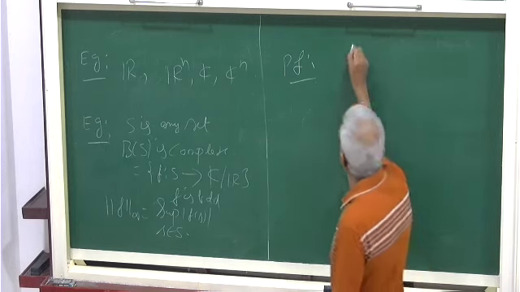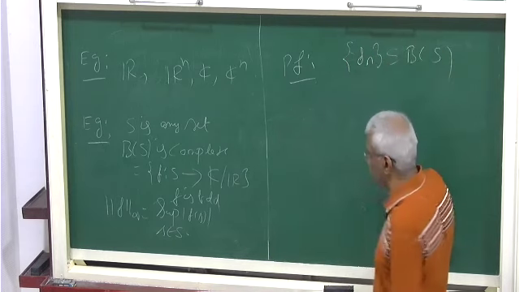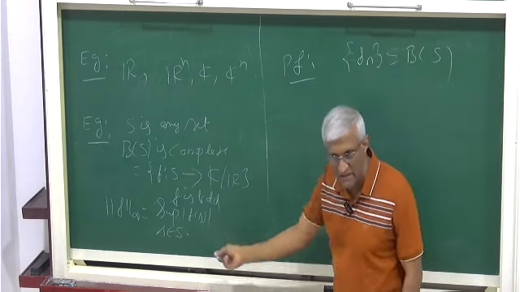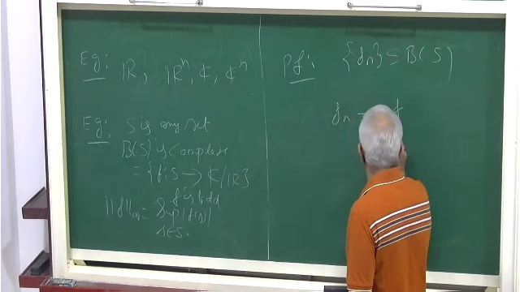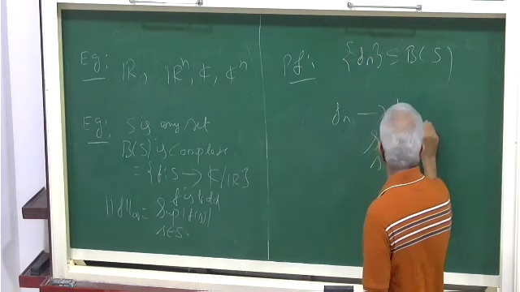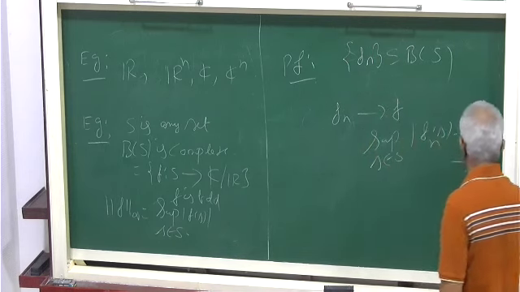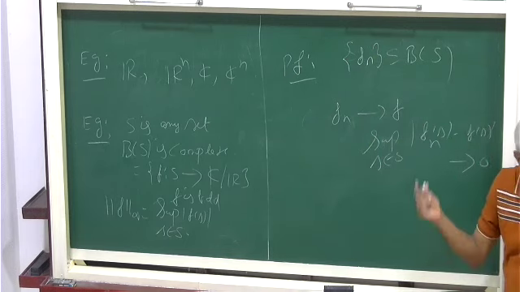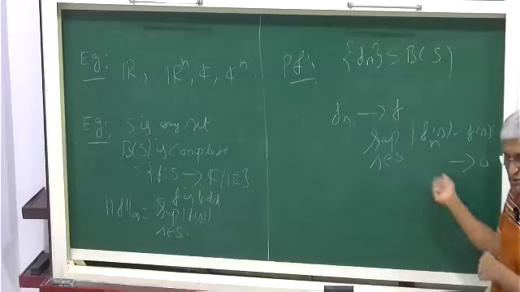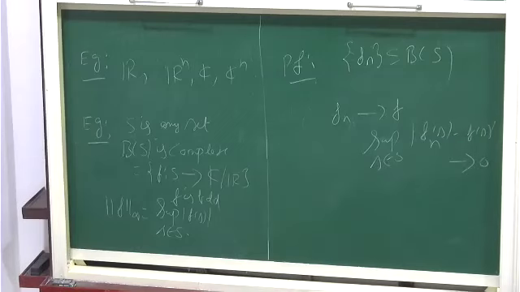Suppose fn is contained in it. The convergence is uniform convergence, right? fn converges to f if the supremum over s in S of |fn(s) - f(s)| goes to 0. This means given epsilon, you can find an n uniformly for all of them, because the supremum will be less than that. What is f? f is a function.